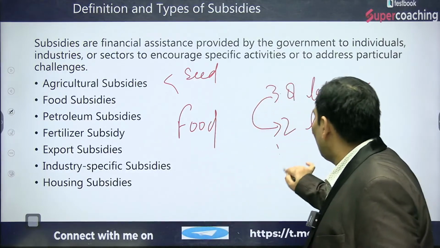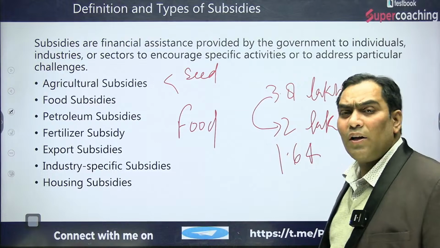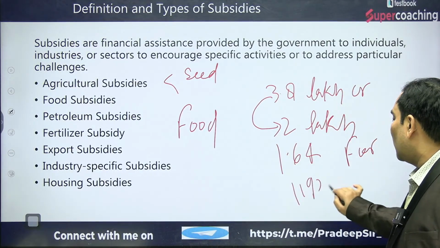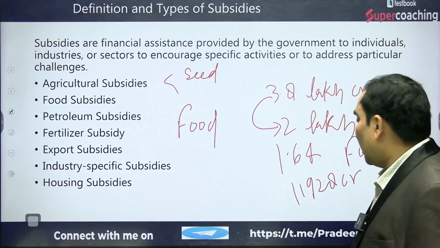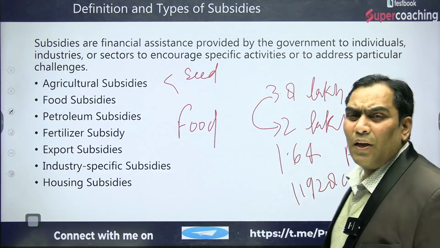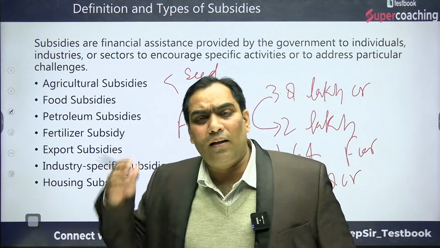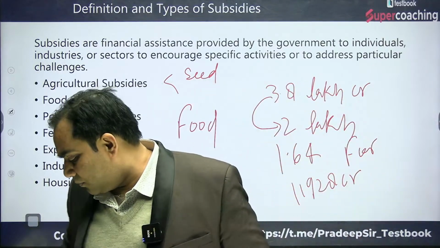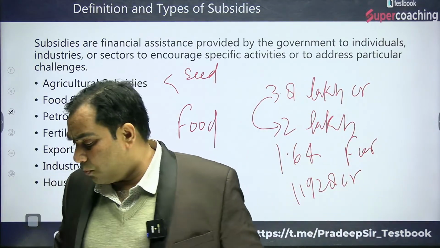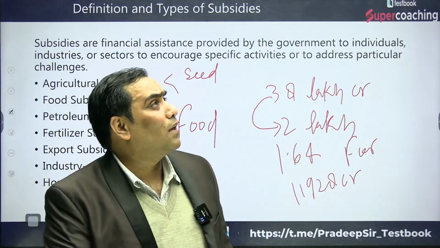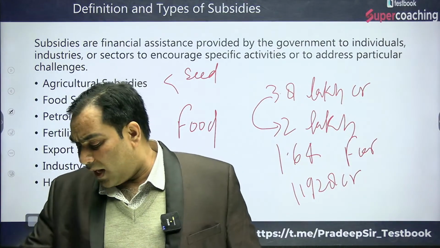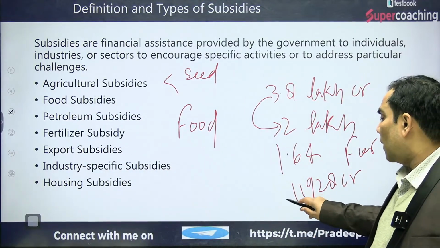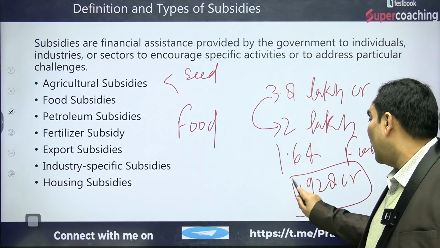Okay, 1.64 lakh crore is going to be provided under the fertilizer subsidy only. And 11,928 crores are going to be provided under the petroleum, or we can say LPG subsidy. Nowadays the Government of India is not providing a petroleum subsidy or diesel subsidy, but it is providing an LPG subsidy. So for that LPG subsidy, the Government of India is going to give financial assistance of 11,928 crores.